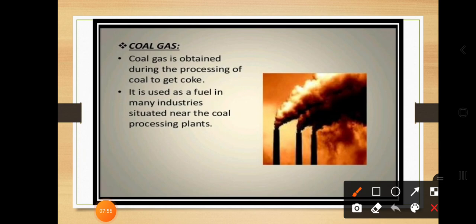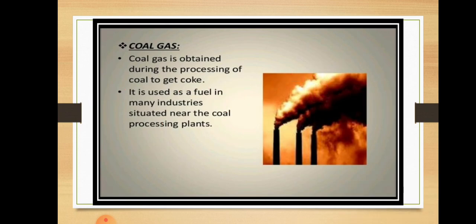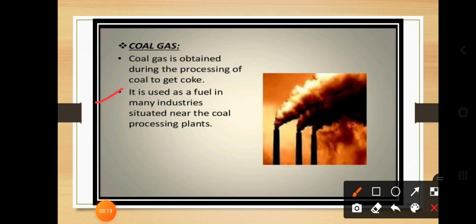Next is the coal gases. So dear students, coal gases are obtained during the process of converting coal to coke. When you go from coal to coke, you will get coal gases. We use them as a fuel in many industries situated near the coal processing plants, where the industries are based on the coal and the coal tar.